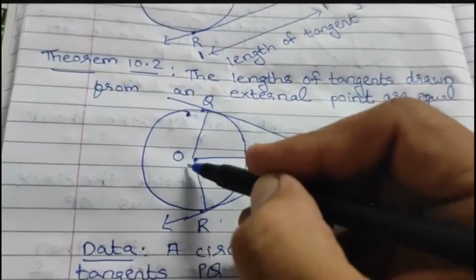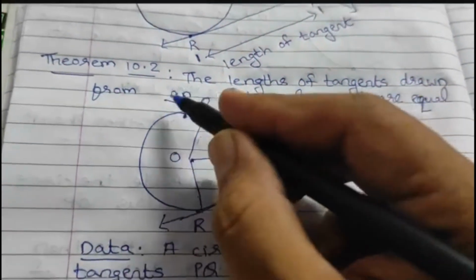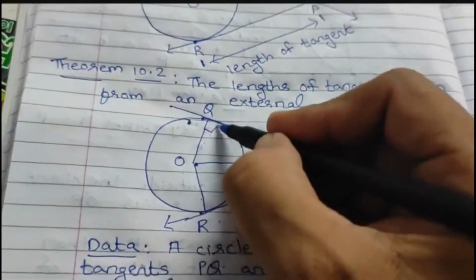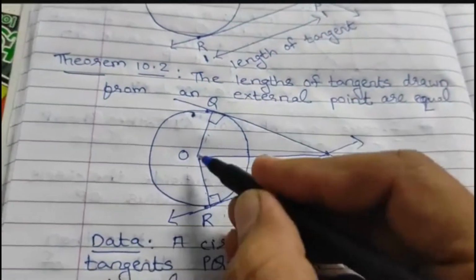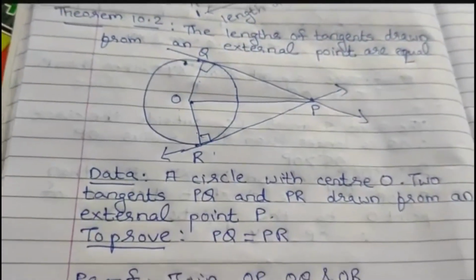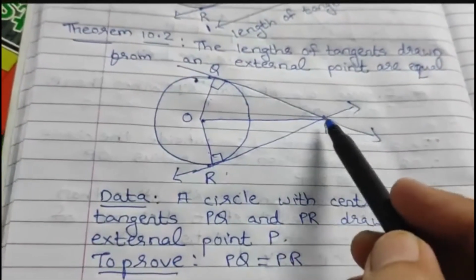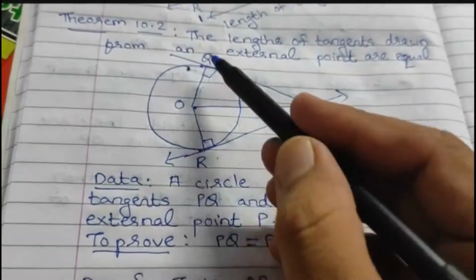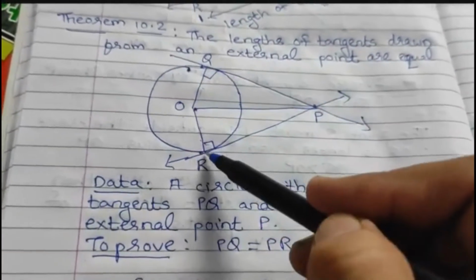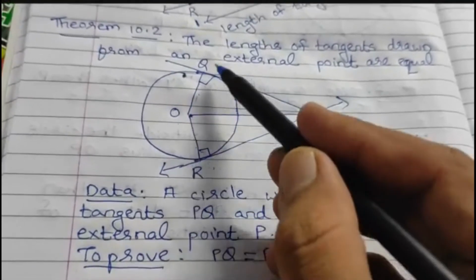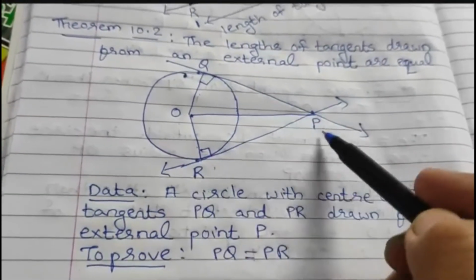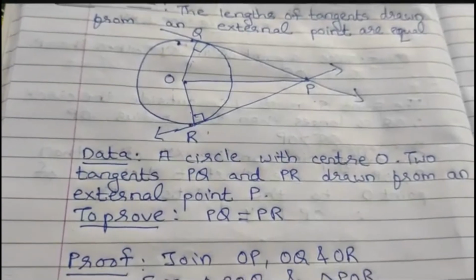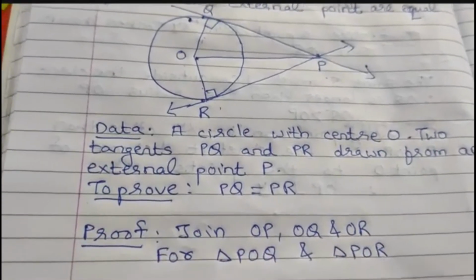Radius which is drawn from the point of contact is perpendicular to the tangent, means angle OQP and angle ORP, they both are 90 degree each. OP equal to OP common side, OQ equal to OR, they both are radius of the same circle, and angle OQP and angle ORP are equal because they are 90 degree each.